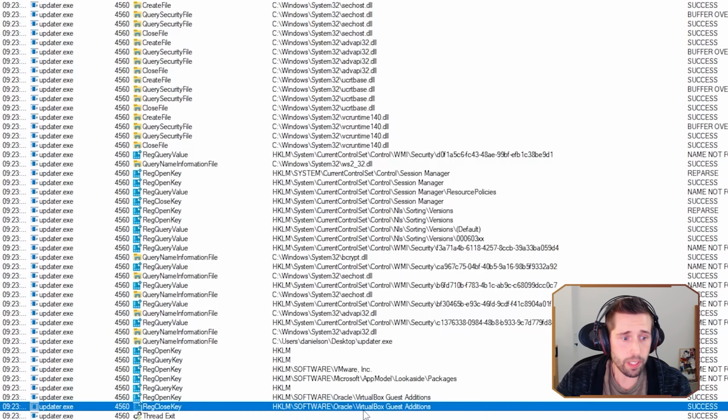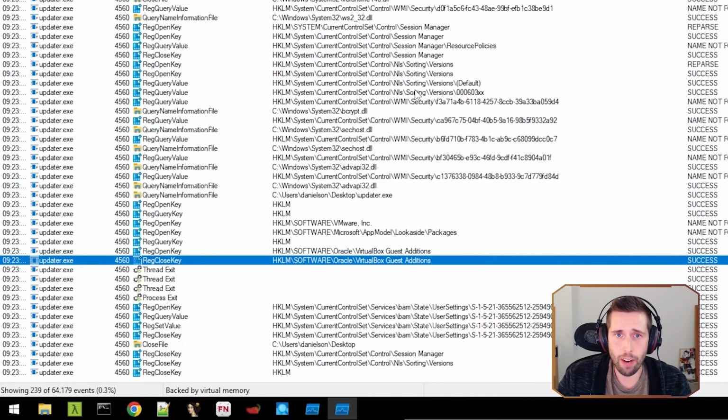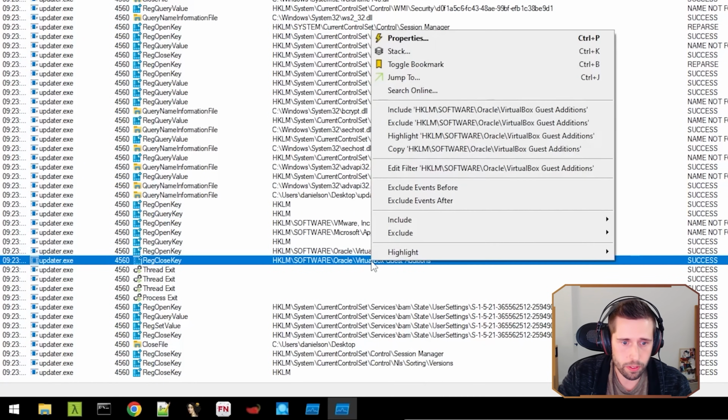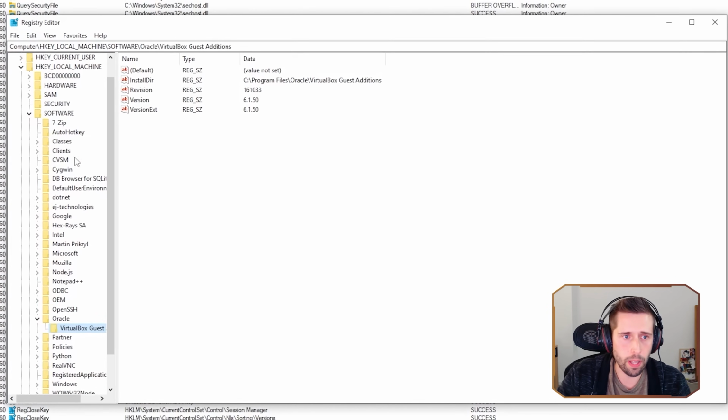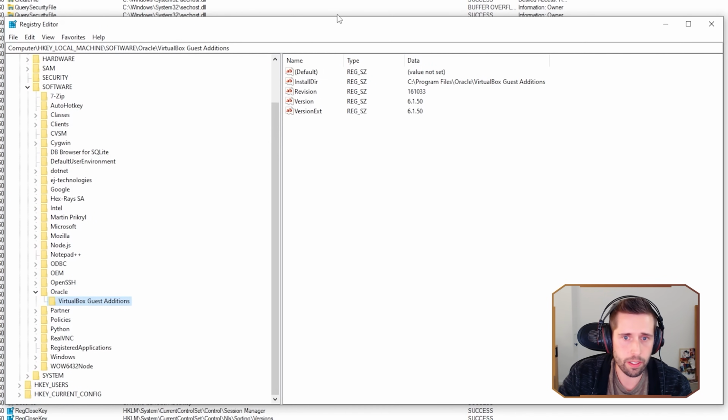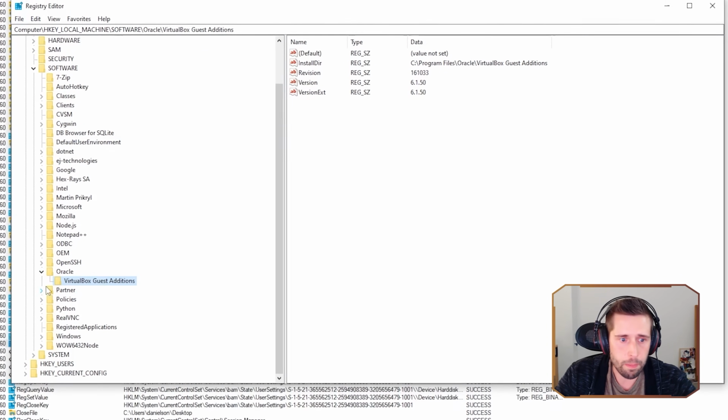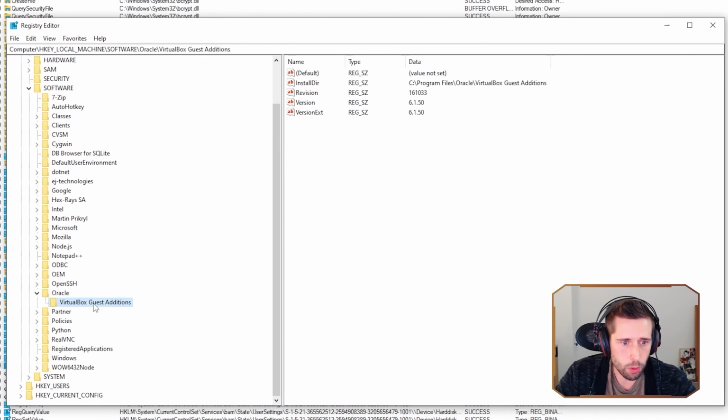All right. And the really nice thing about Procmon is it's very interactive, and you can just right click on a lot of these values and just investigate. So let's right click on here and go to Jump To, which will take us right to that reg key in our Registry Editor, which is another tool that you should be familiar with if you're analyzing malware. But here we can see our reg key, Oracle, and VirtualBox guest editions. So here is where it probably is detecting our virtual machine environment. But one fun fact about VirtualBox that maybe not a lot of people know is that it loads everything into memory when the VM is running.